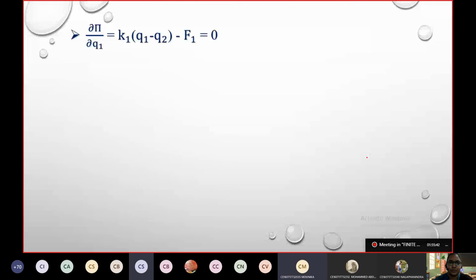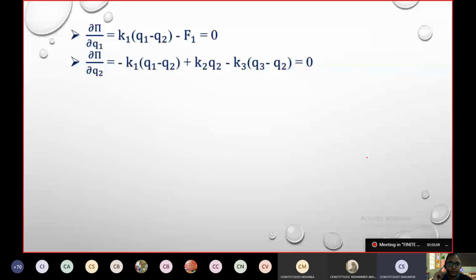Done, ma'am. K2, Q2. Okay, who is answering? Shravanti, ma'am. Okay, Shravanti, you are telling the second equation now? Yes, ma'am. Okay, go ahead. K2, Q2 plus K3, Q3 minus Q2. I have given you the equation, please check.